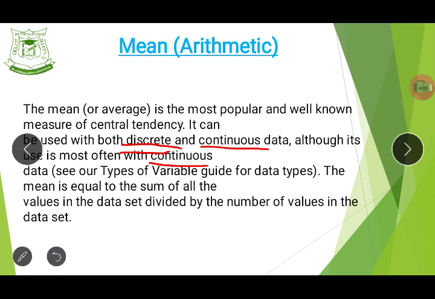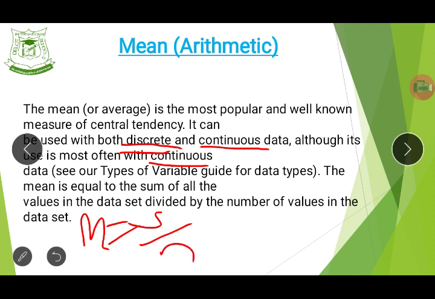Let's say you have 10 values in a particular data set. The mean will be equal to the sum of all of them divided by the number of values that you have.